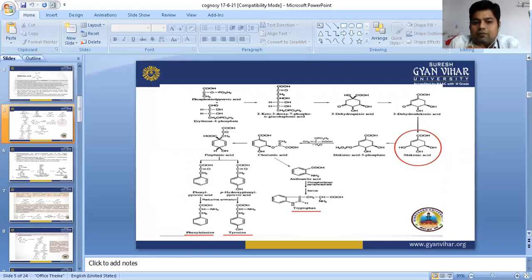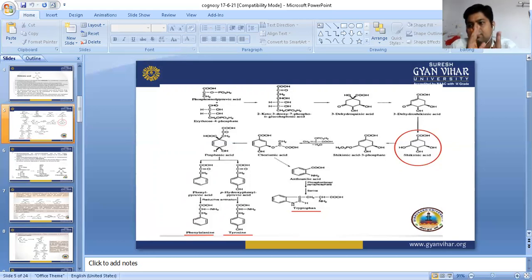These compounds form phenylalanine and tyrosine, which are used in the formation of various amino acids because they are amino acids. So they are used for the synthesis of various protein substances. Chorismic acid is converted into anthranilic acid, and anthranilic acid is converted into tryptophan. We can understand this again.